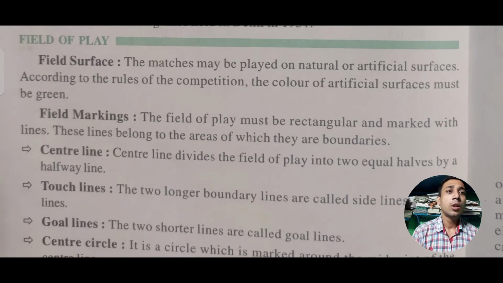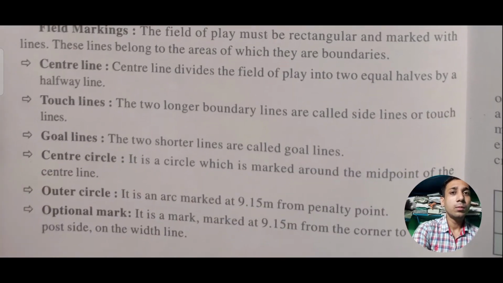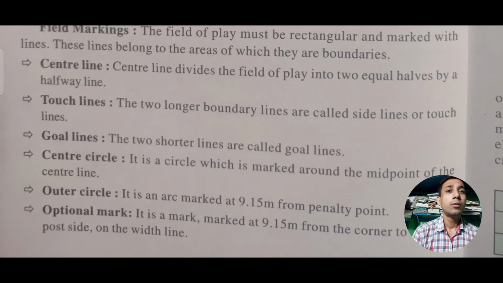Thereafter field marking. So as we can see there is some kind of marking on the surface of the football ground, okay? So we have some surface markings, and the first one is the center line. So what is the center line? It divides the field of play into two equal halves by the halfway line. So the center line is the line which denotes the half area of the field, okay?